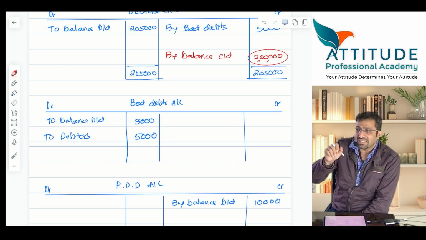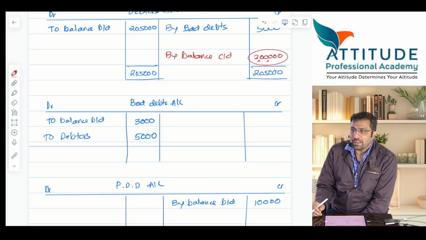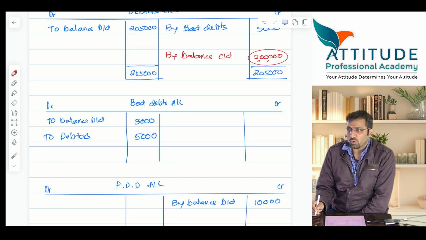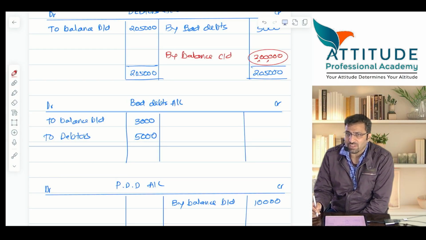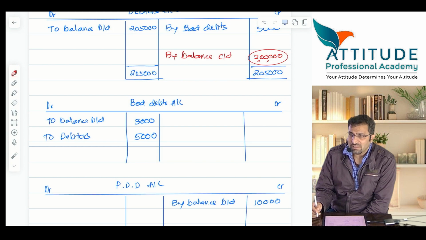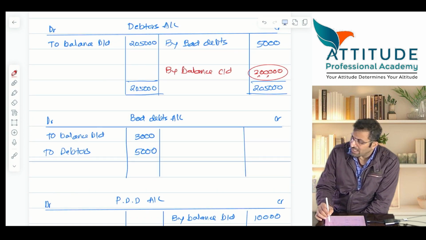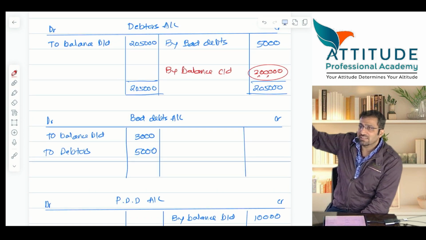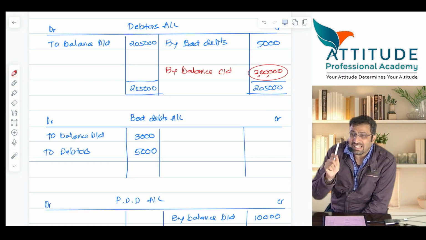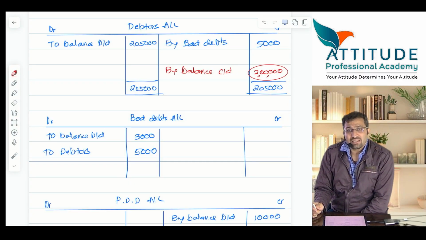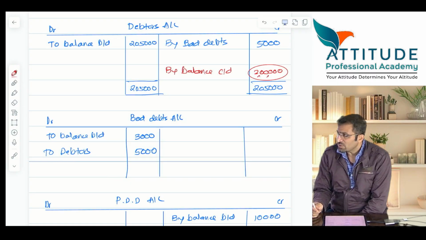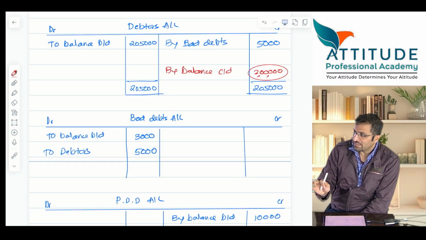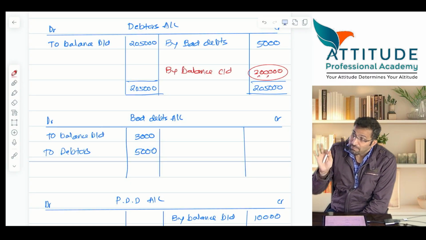Go and read the last adjustment. What is written? Maintain a provision of 10% on debtors. What do you mean by maintain a provision of 10% on debtors? What is the balance of debtors? 2 lakhs, it's in red color, 2 lakhs. On 2 lakhs, how much do you have to maintain? Means how much? 20,000. Maintain, not make a provision, maintain.